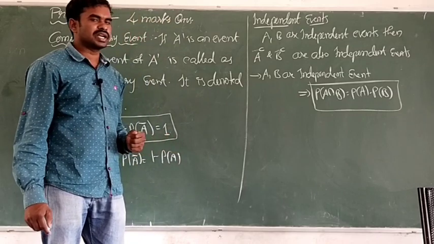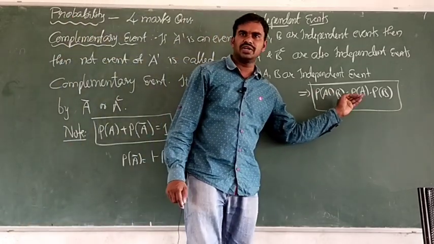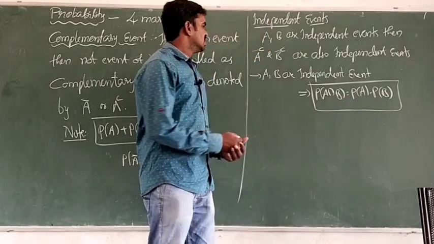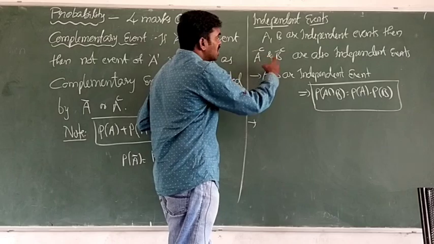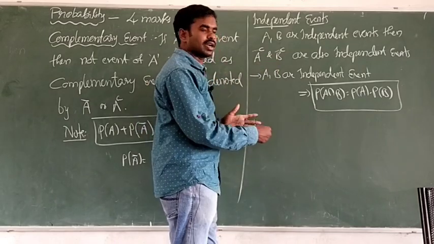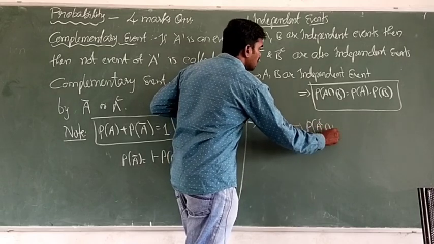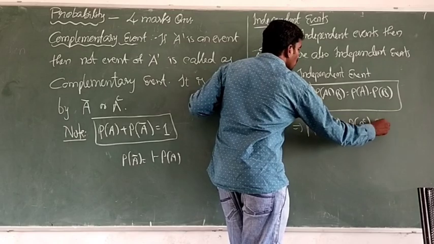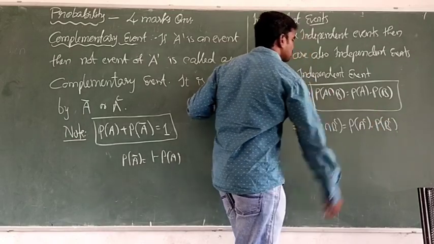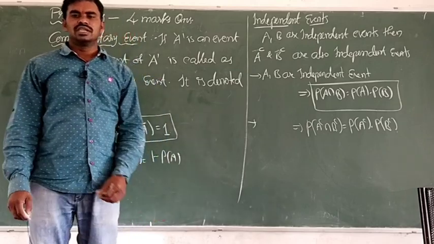If A, B are independent events, then P of A intersection B equals P of A into P of B. Okay. Similarly, if A, B are independent events, then automatically A complement, B complement are also independent. Then we can write P of A complement intersection B complement equals P of A complement into P of B complement. Okay, so these are the most important statements.